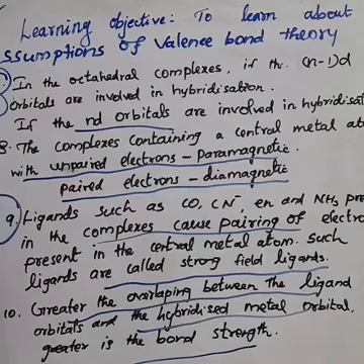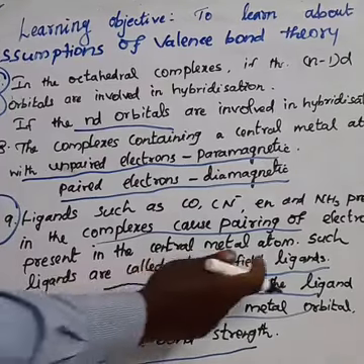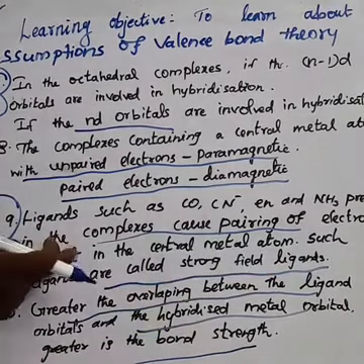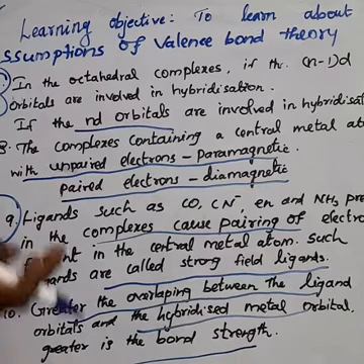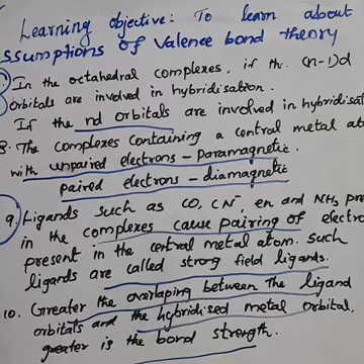Okay, important points, very important points. What are the strong field ligands? The 7th point and also the 9th point are very important. And about the one-word question: greater the overlap between the ligand orbitals and the hybridized metal orbitals, greater is the bond strength.